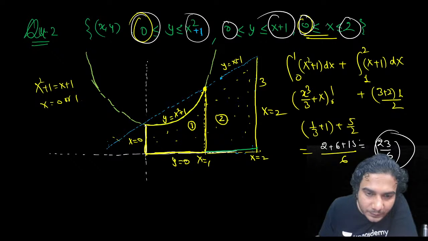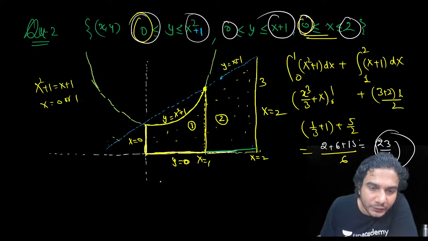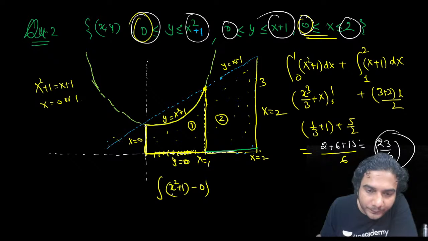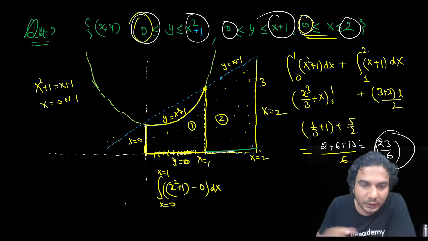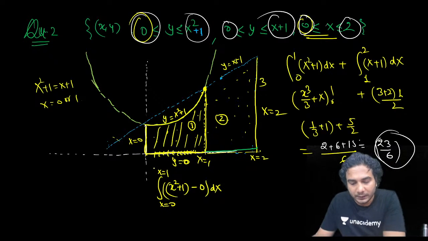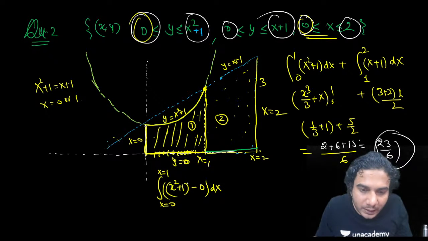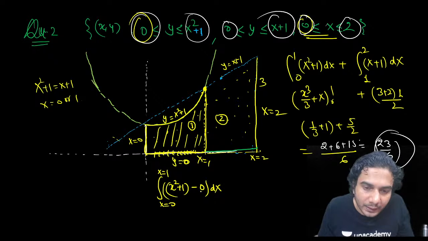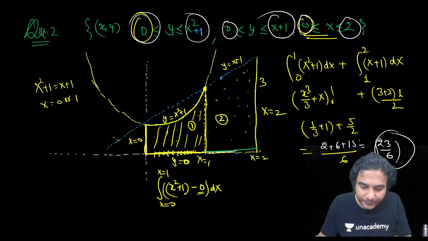What is this curve which is below y is equal to 0? So you need to integrate y is equal to x square plus 1 minus the curve which is below. इसका इक्वेशन क्या है? y minus 0 into dx and x from 0 to x up to 1. Now tell me, is this okay? This integration will give you this area. जब x axis के साथ एरिया निकालना होता है ना, तो सीधे कर्व को इंटीग्रेट कर लेते हैं, जीरो सब्ट्रैक्ट करने की जरूरत नहीं होती है.